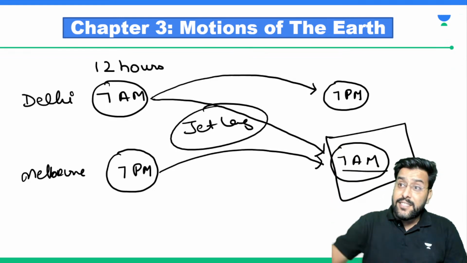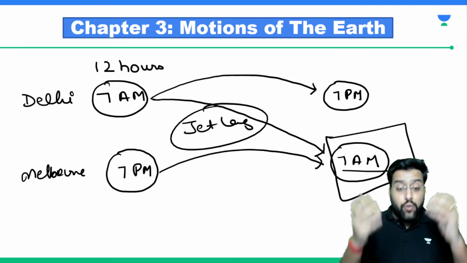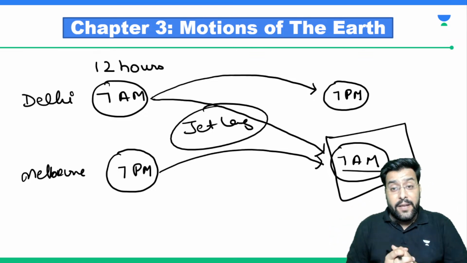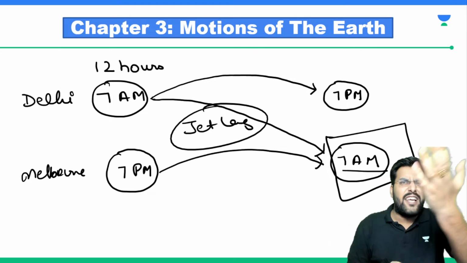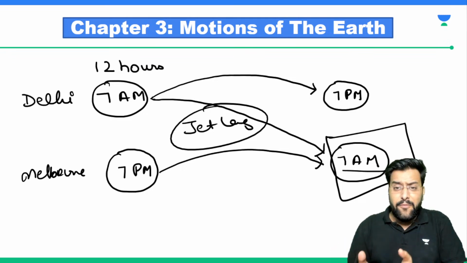daylight, and when we reach our relatives' place in some other country in the morning daylight, they want us to go for a picnic. They are very excited: yeah, my uncle is coming, uncle, let's go for a picnic. You said, no bro, I need to sleep. These kids are like, uncle, are you out of your mind? You want to sleep early in the morning? It's just 7 a.m. We have the entire day.